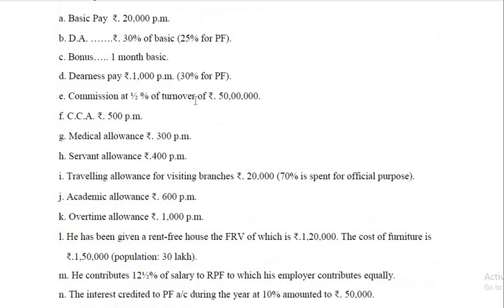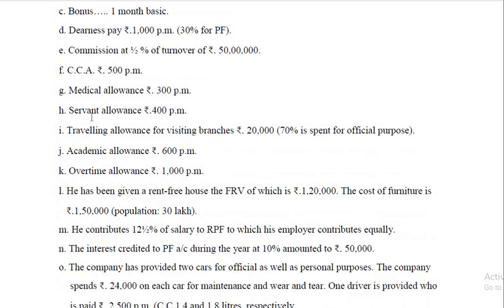Commission at 0.5% of turnover of rupees 50 lakh. So that is taxable. 1% means 50,000 and 0.5% means 25,000. So that's taxable. CCA 500 per month, city compensatory allowance. It is taxable, 500 into 12. Medical allowance, it is fully taxable, 300 into 12. Servant allowance, that's also fully taxable, 400 into 12.